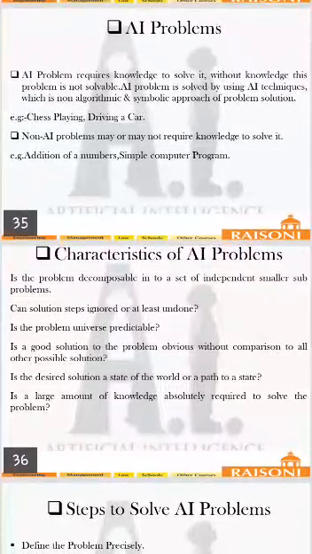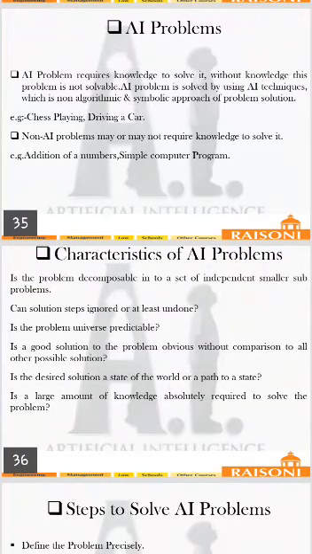Examples of AI problems are chess playing, driving a car, Google Assistant, Alexa, Siri, and different NLP applications. If we give a complex problem and instructions to the machine, the machine has that particular database to solve it or to assist you.